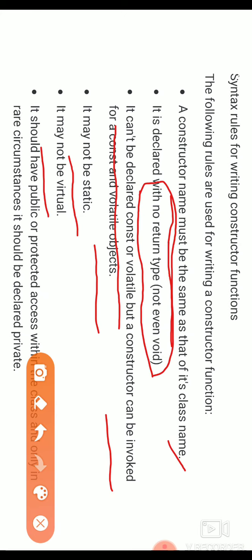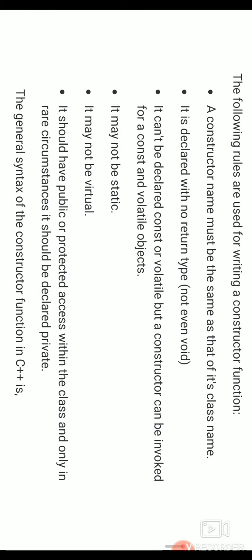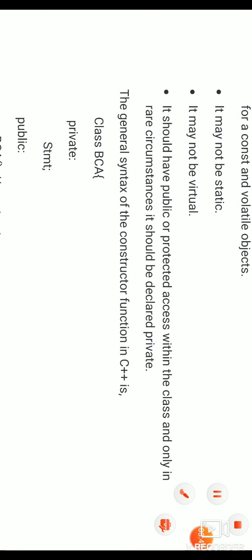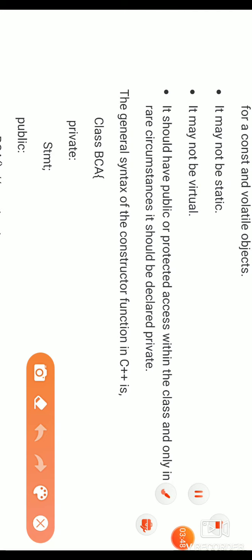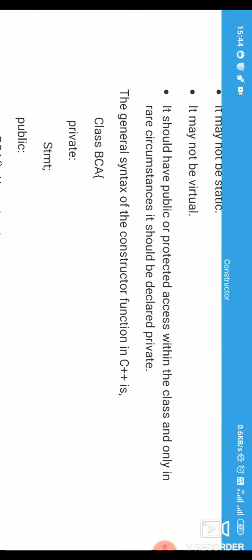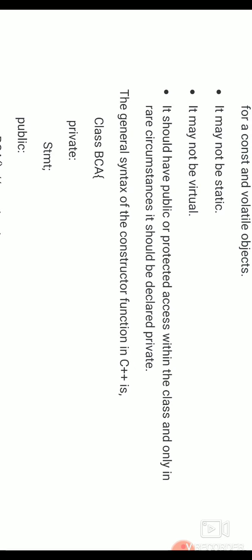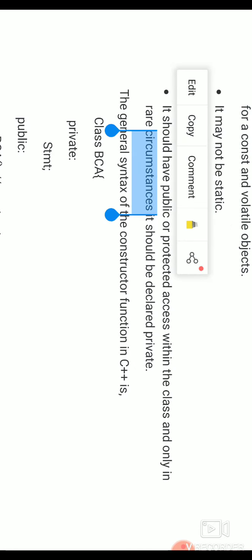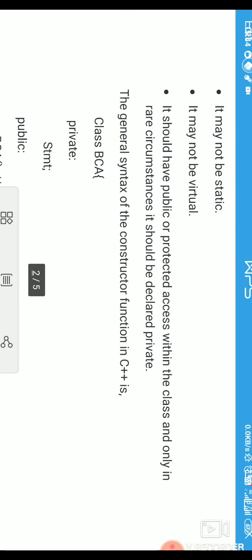Next, a constructor must not be virtual. A constructor should have public or protected access within the class, and only in rare circumstances should it be declared as private.